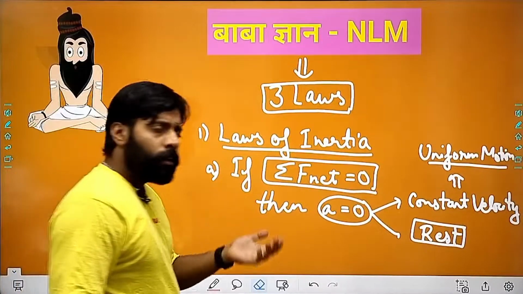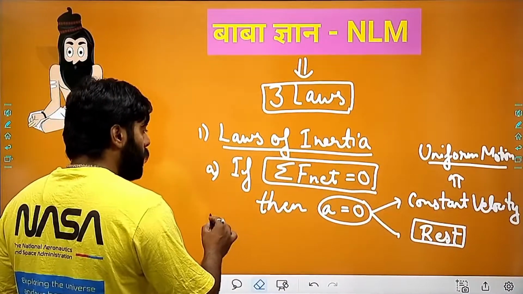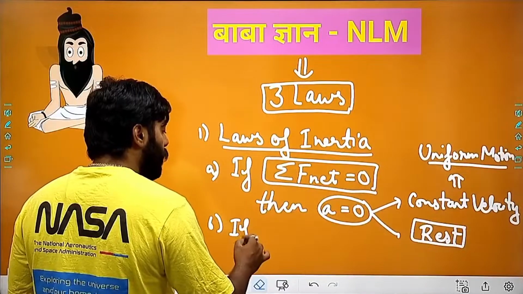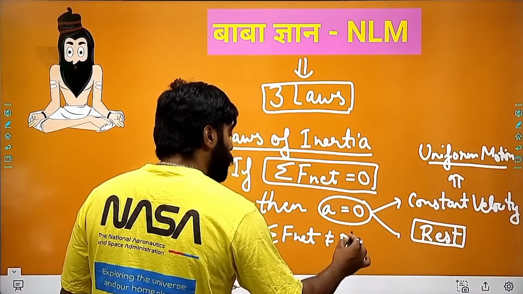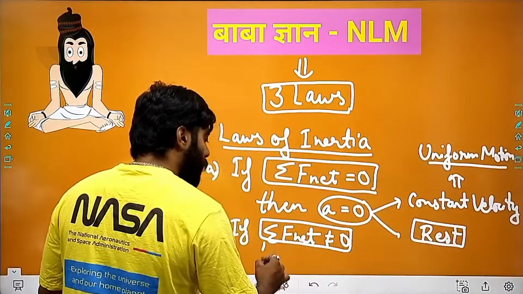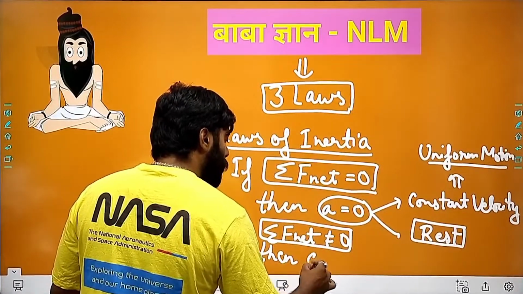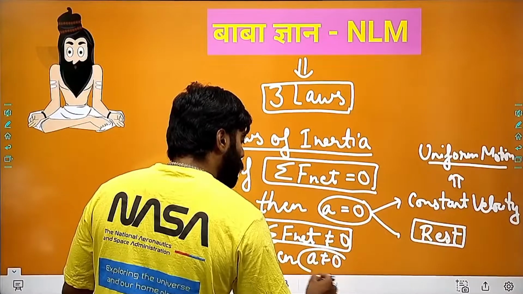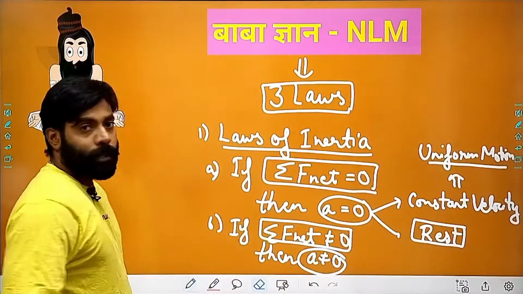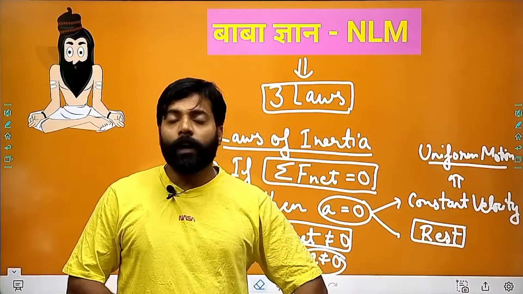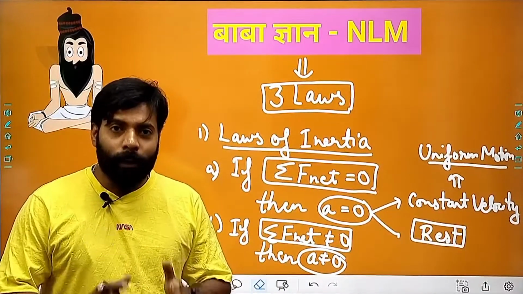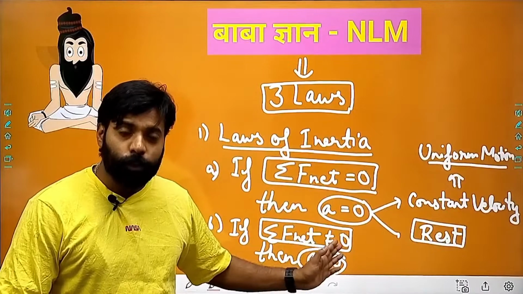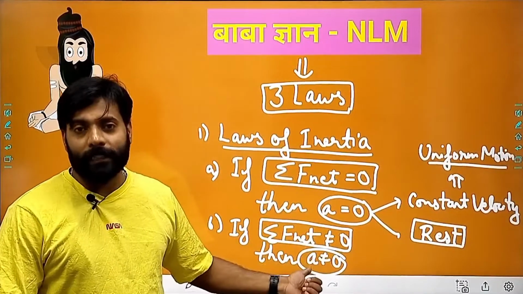And the other thing we can include as part B is that if the net force acting on a body is not equal to 0, then there will be acceleration. No one can stop this acceleration if the net force is not equal to 0. If we get some finite value of net force on an object, then the force will accelerate it.